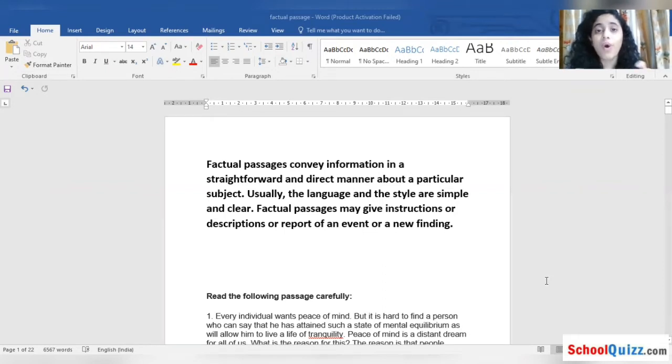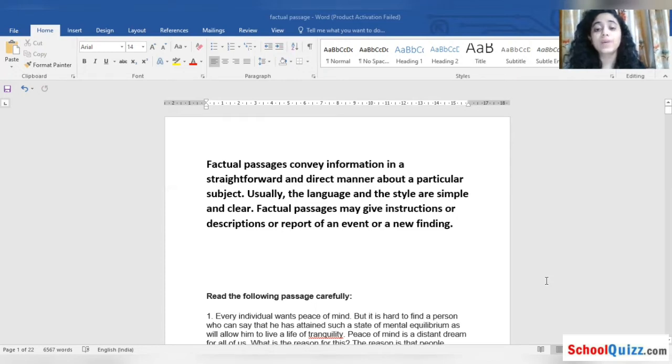In that, direct means all the words were clear. In indirect, the words will not be clear, and it includes passive voice. In direct we always use active voice, so that's why it is written as direct manner. Whatever is said has first-hand information, it has not been processed, about a particular subject. Anything shared directly with you on the basis of first-hand facts is called a factual passage. I hope I'm clear till now.